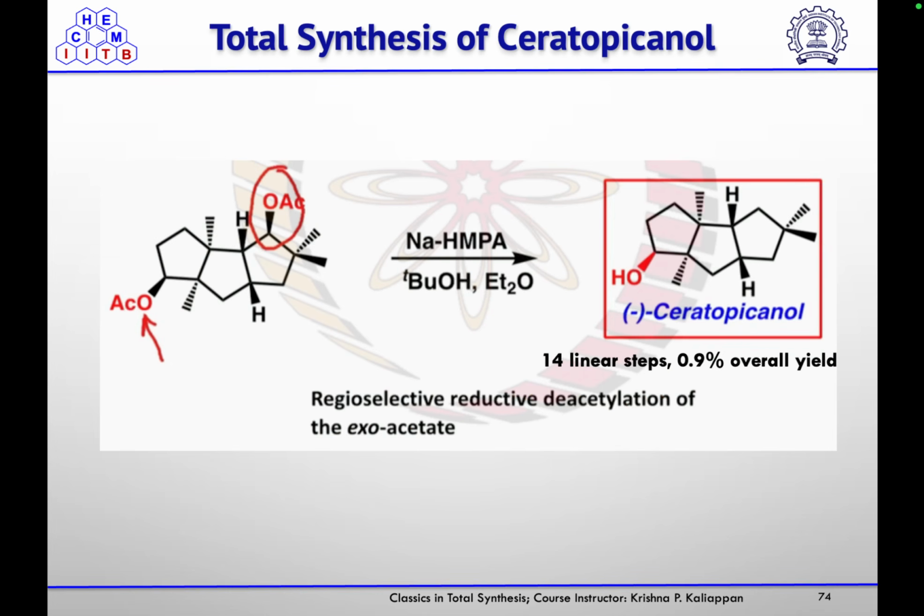And for the completion of the total synthesis, they removed that group using sodium in HMPA, where hydrolysis took place. So they did regioselective reductive deacetylation of the acetate, and they got this ceratopicanol in 14 linear steps with 0.9% overall yield.